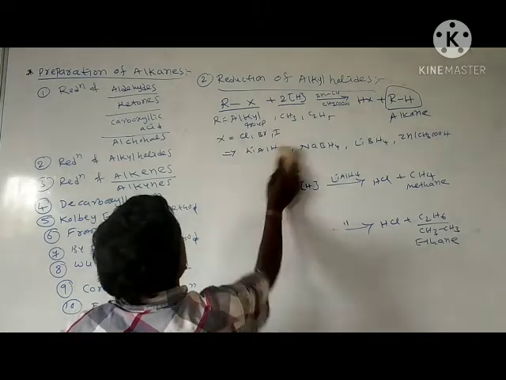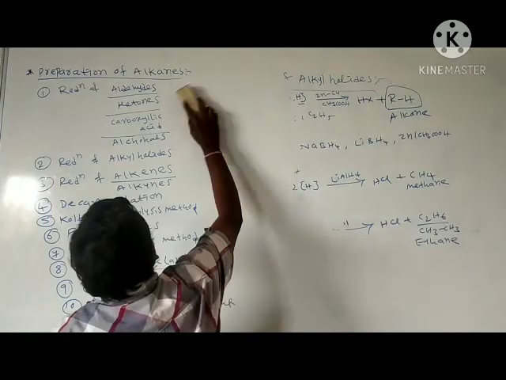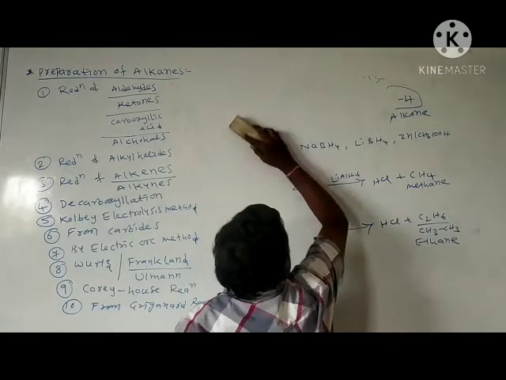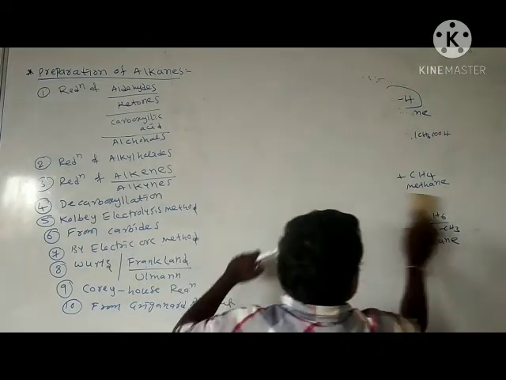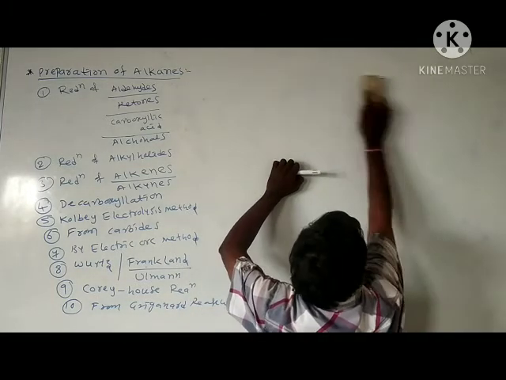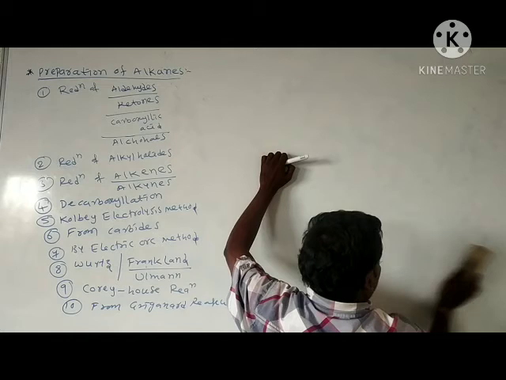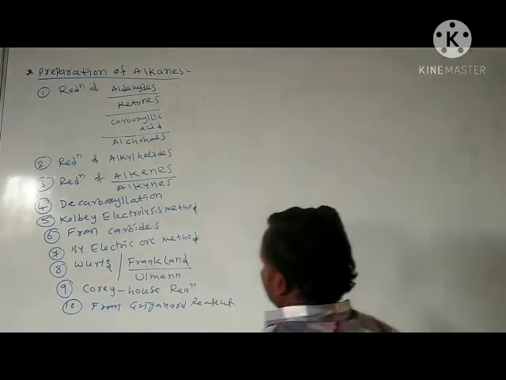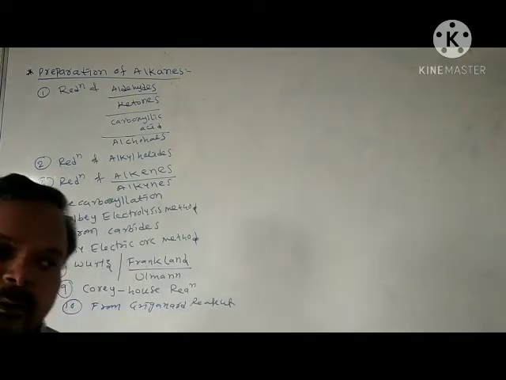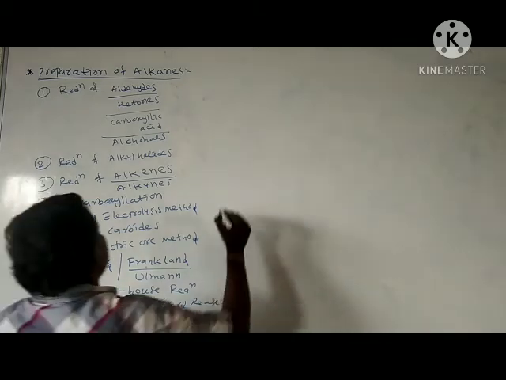Next, in continuation, we will see the reduction of alkenes or alkynes. This is the third method.